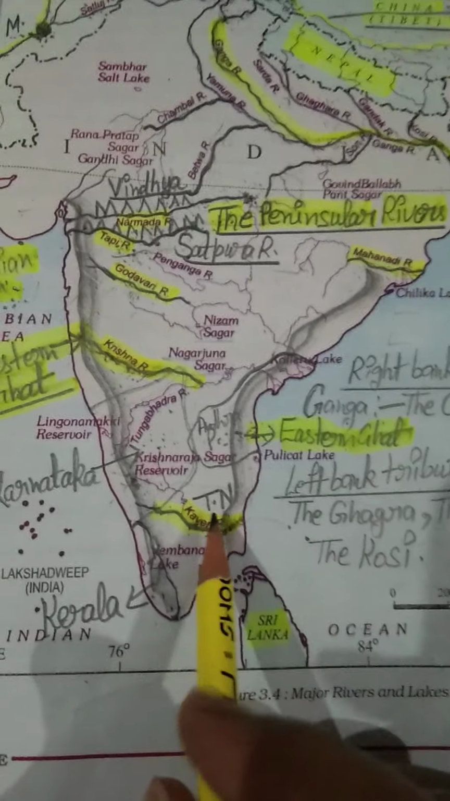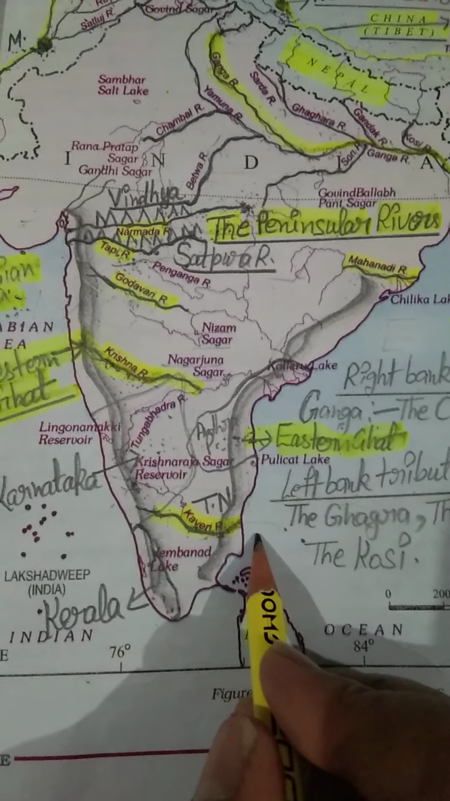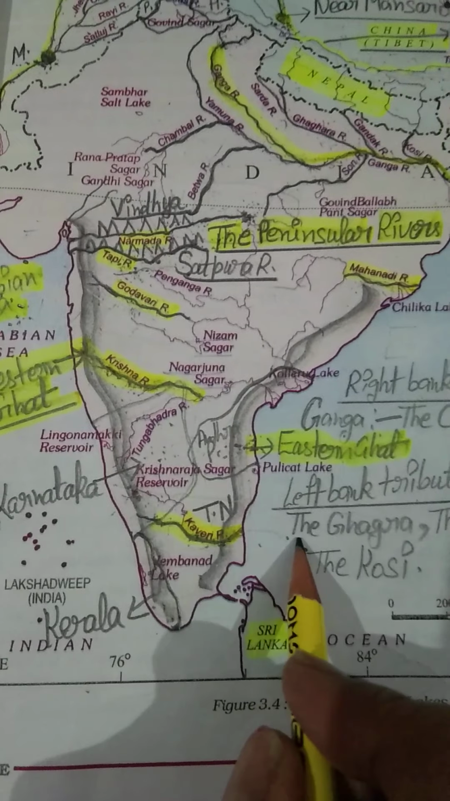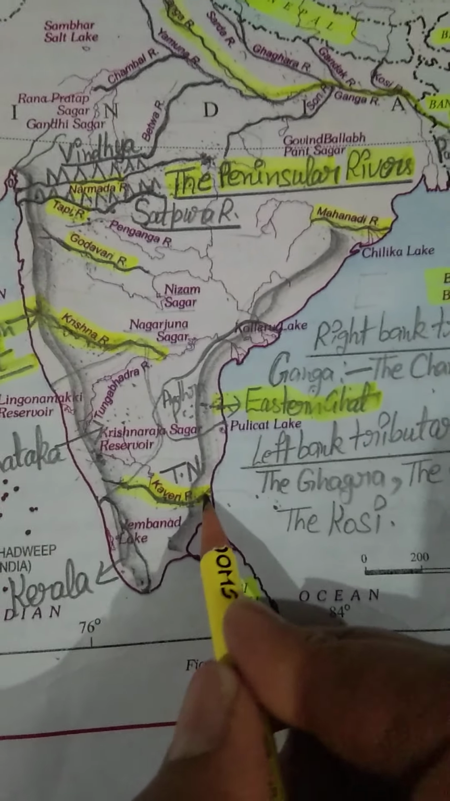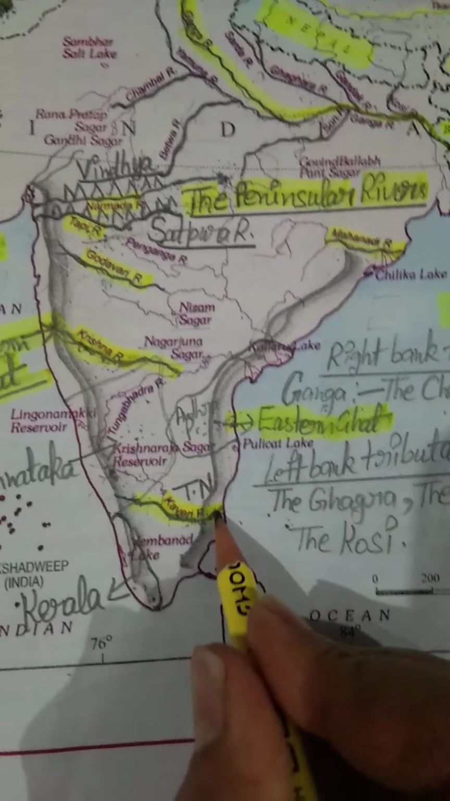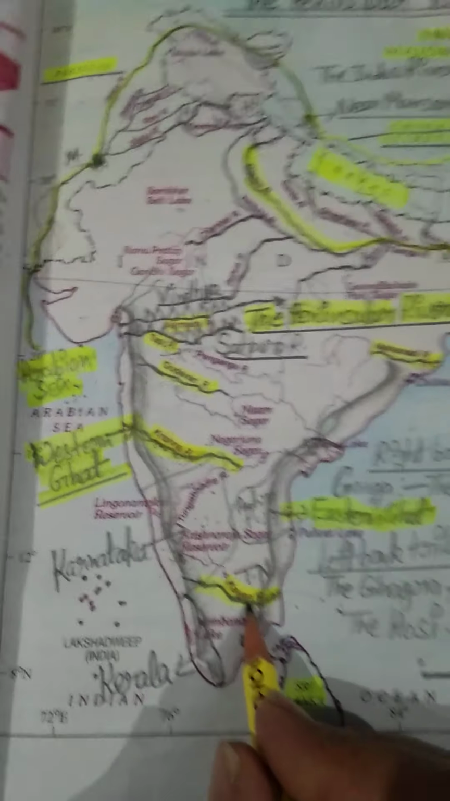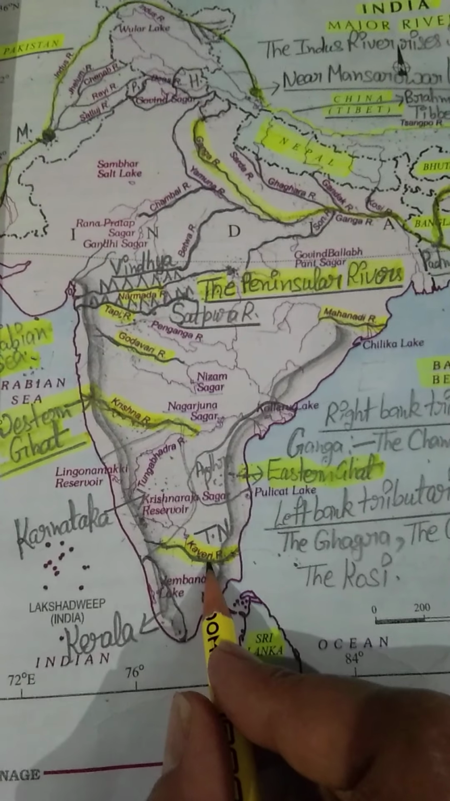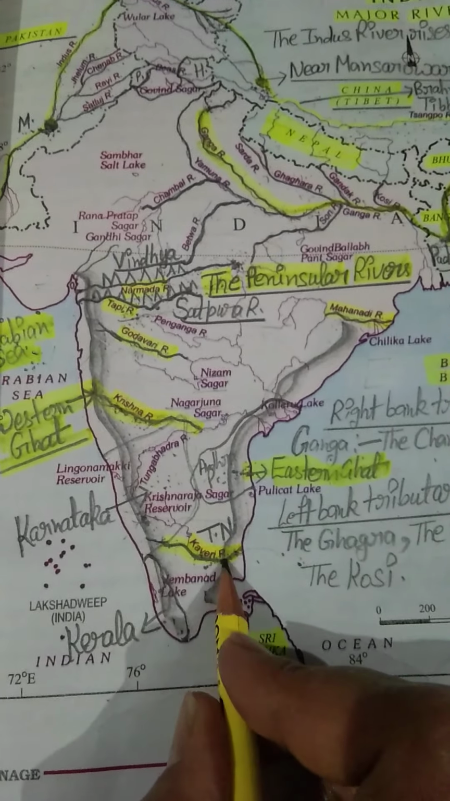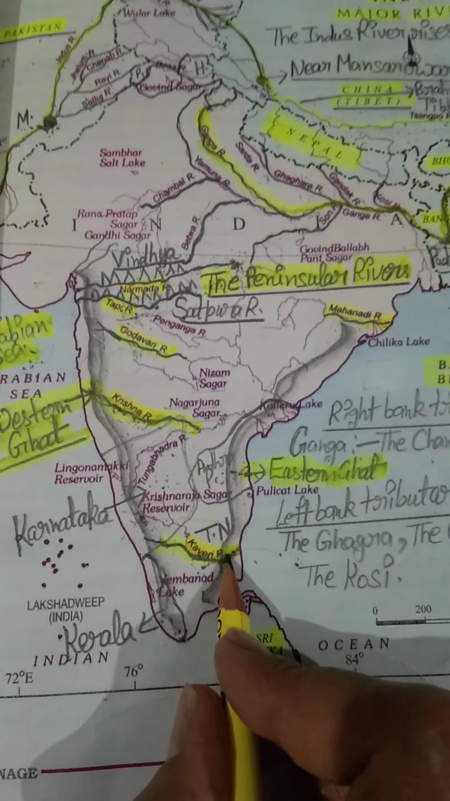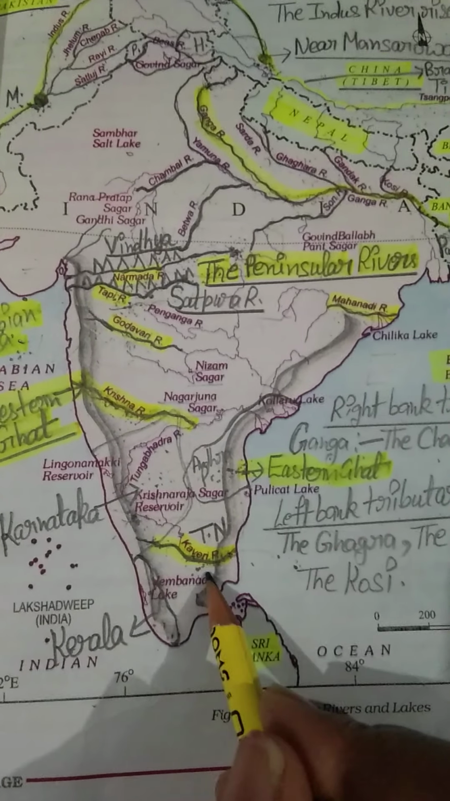Okay, students, and this river also forms its delta in Tamil Nadu. Before draining into the Bay of Bengal, this Kaveri river forms its delta in Tamil Nadu. Okay, students, let us discuss the main tributaries of this Kaveri river. The main tributaries of the Kaveri river are Amravati, Bhavani, Hemavati, and Kabini. Now let us discuss its drainage basin.